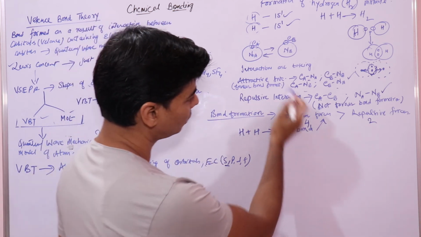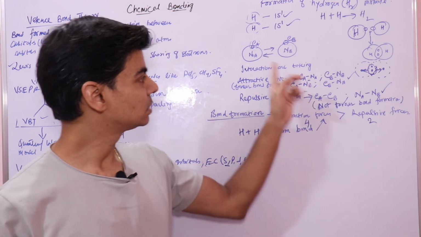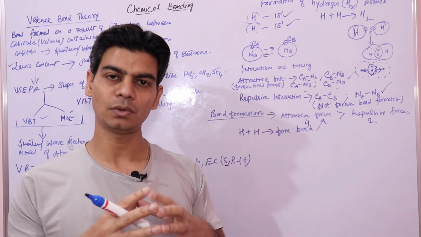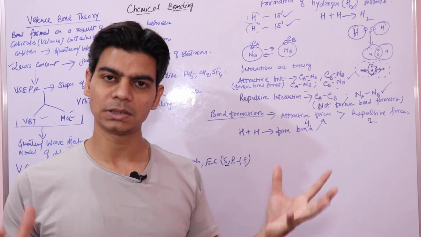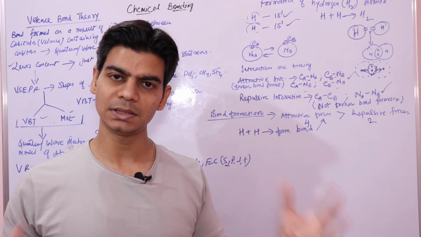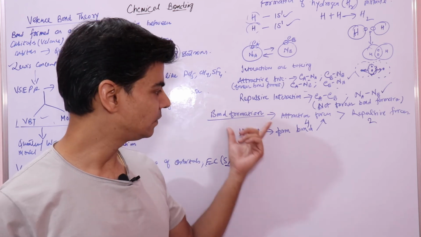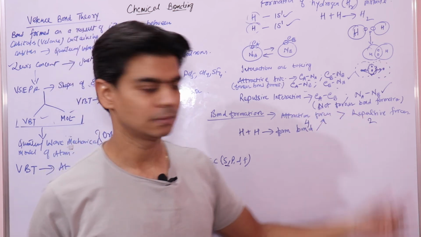Whereas if you talk about repulsive interaction, when two similarly charged bodies interact, they will try to repel one another, and due to repulsion, the energy of the system increases. When the energy increases, the stability will decrease. That is why repulsive interaction will not favor the bond formation.